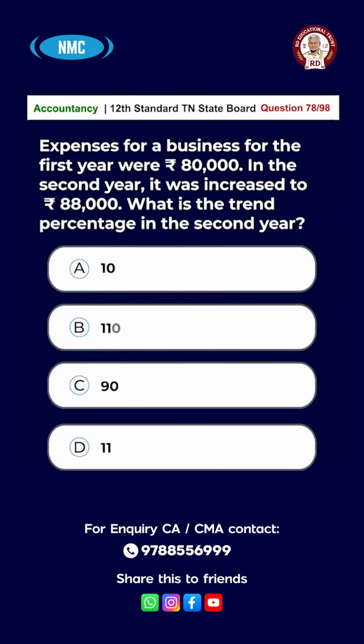Question number 78. Expenses for a business for the first year were rupees 80,000. In the second year, it was increased to rupees 88,000. What is the trend percentage in the second year? The options are option A, 10%, B, 110%, C, 90%, D, 11%. And the right answer for this question is option B, 110%.